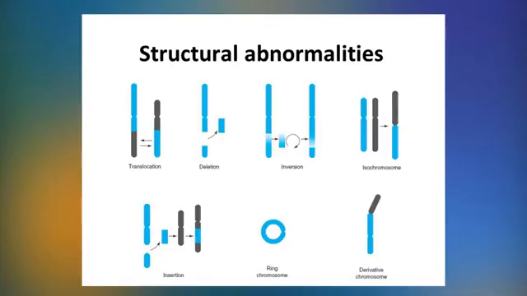The structural abnormalities result from the loss or gain of the chromosome structure or segments. This will mainly occur when parts of the chromosome are missing, or part of the chromosome is extra, or part of the chromosome is transferred to other places.